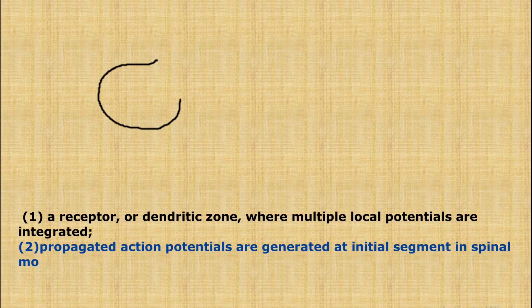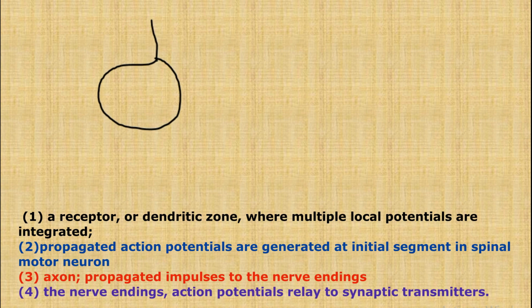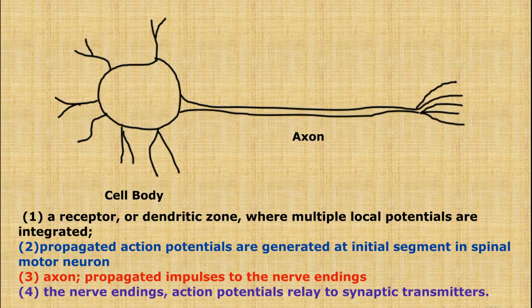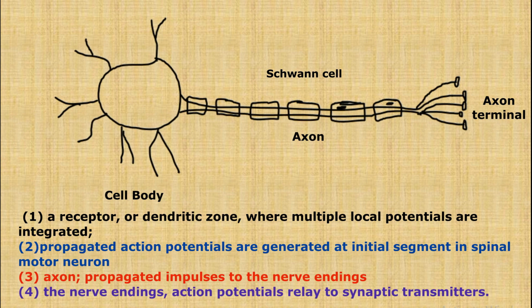As I mentioned earlier, the neuron is the structural and functional unit of the nervous system, having a lot of dendrites and a long axon. The dendrites receive the information, which is the first and foremost function. The cell body processes the information, the next level of function. The third function is passing the processed information through the axon, and the last function is relaying the information to neighboring neurons or muscle fibers.